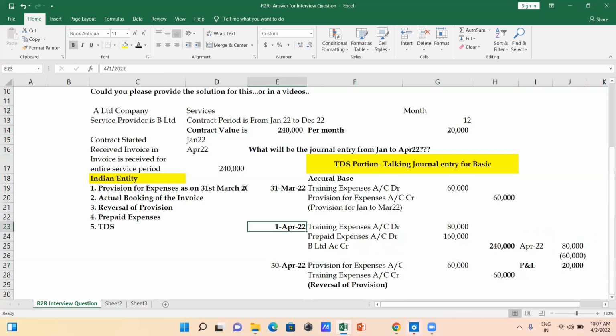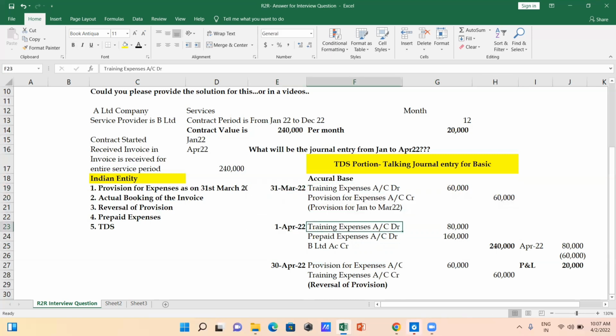You have the scope to give one answer: training expenses account debit for 80,000, prepaid expenses account debit 1,60,000, and vendor account credit for 2,40,000. In addition to that, you can say that knowing 31st March is the year end, if you have the provision in the books, then the provision is created as on 31st March.